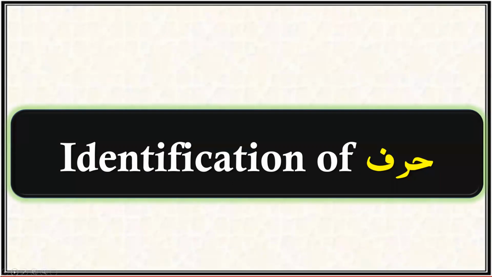So we have learned the four signs to identify fail from Quran Majeed. These are four alphabets: ya, ta, alif, and nun, and they all appear at the beginning of the word.